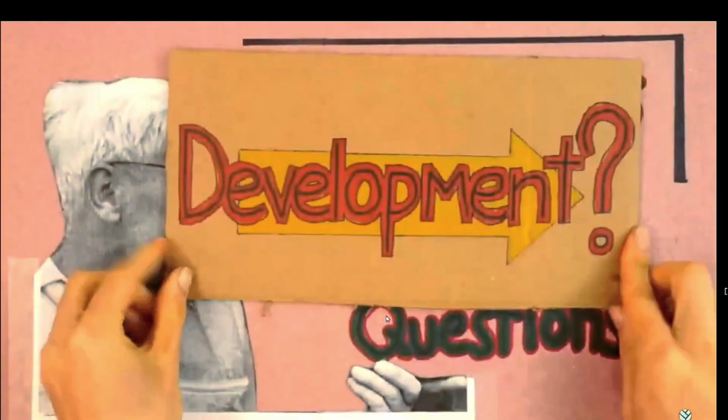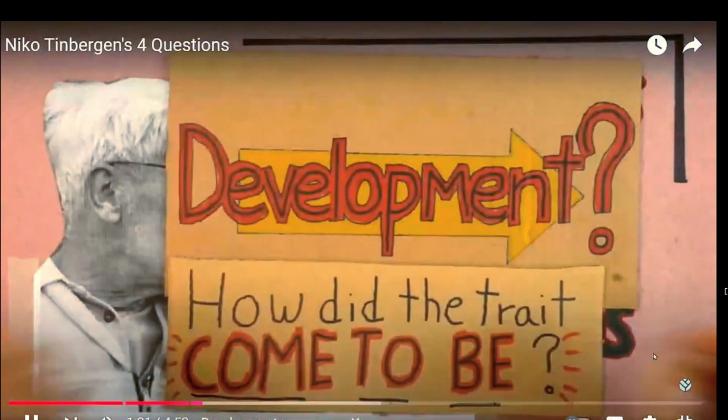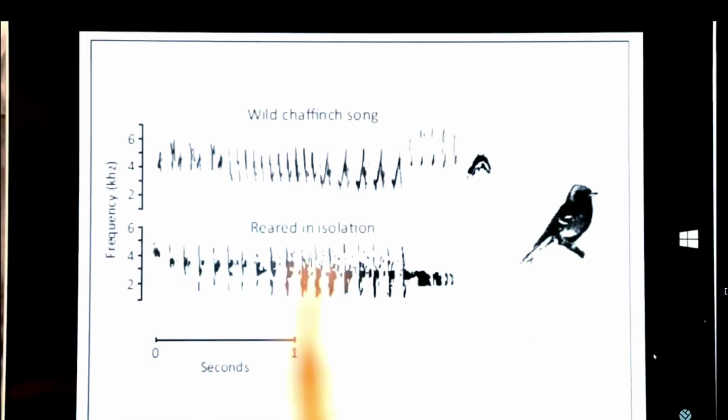Tinbergen's second question is about development. How did the trait come to be? In many birds, song development occurs during a sensitive period right after hatching, where the chicks learn to mimic the song of their parents. We know this from experiments where the chicks are removed from their parents early on, and then their song develops in isolation. This chart shows the song patterns of two finches. This one's song developed normally, but this song developed without parental input.